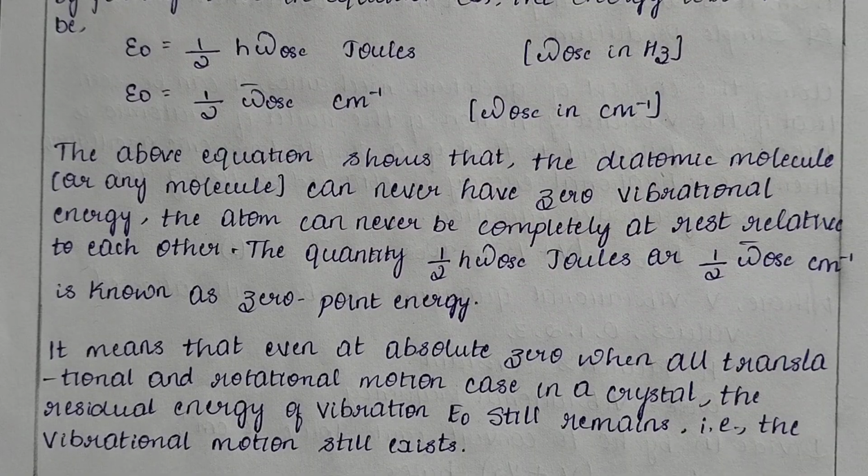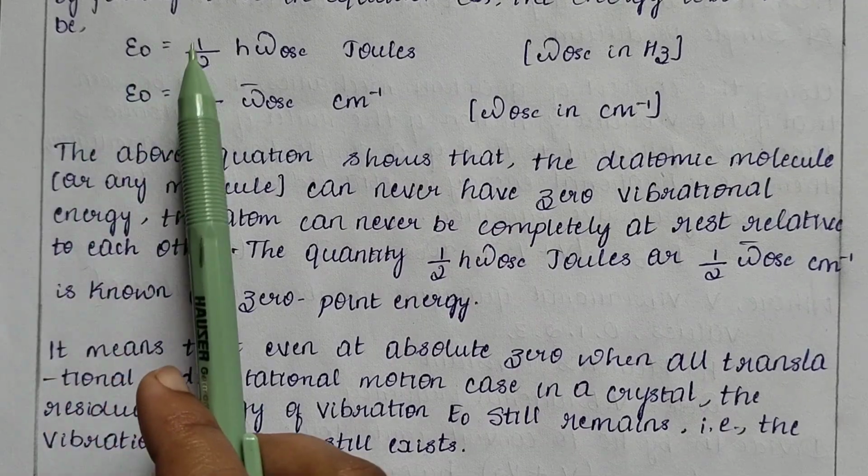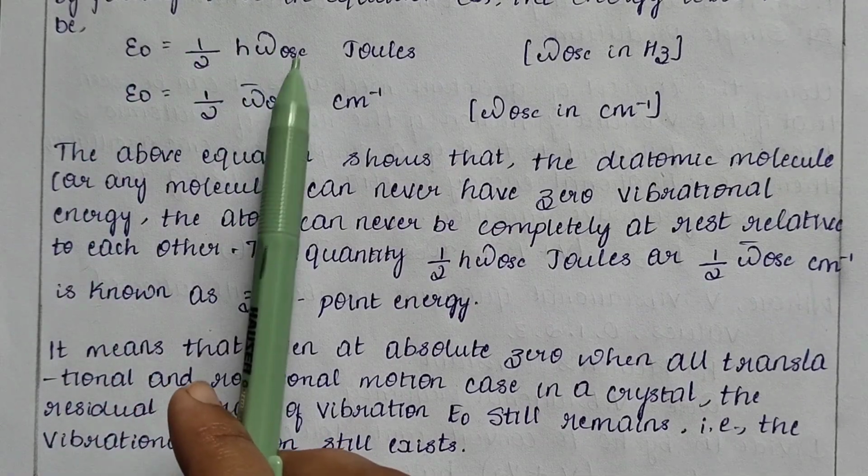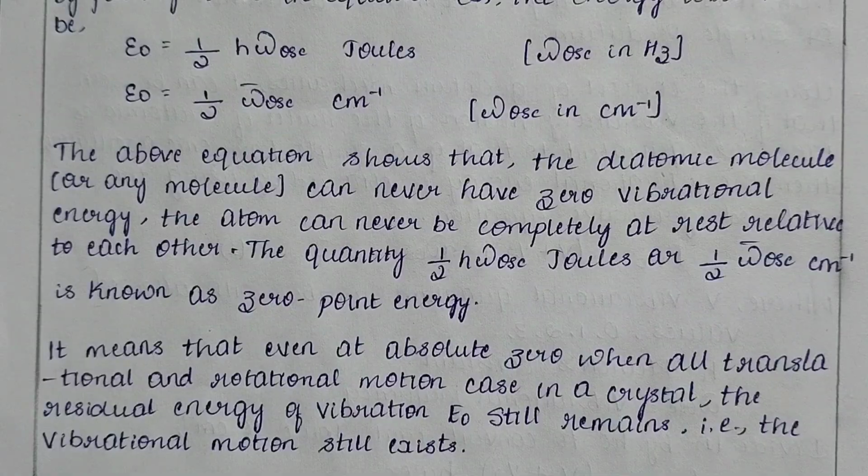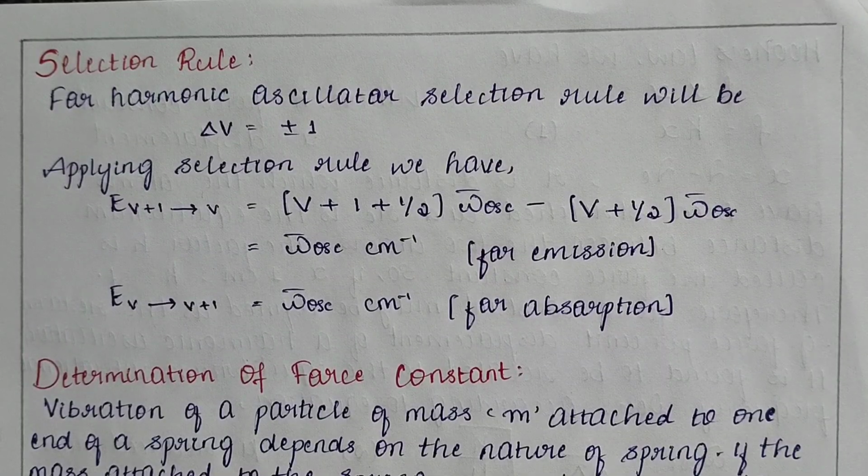That means even if the vibrational quantum number value is 0, and in some cases of molecules the rotational energy and translational energy may also be 0, the vibration within a molecule can never be 0. There will still be vibrational energy, and thus though the value of the vibrational quantum number is 0, the vibrational energy cannot be 0. It will at least have the value of 1 by 2 h omega oscillation, expressed in terms of joules. And now let us see the selection rule which is involved to get the pure vibrational spectra.